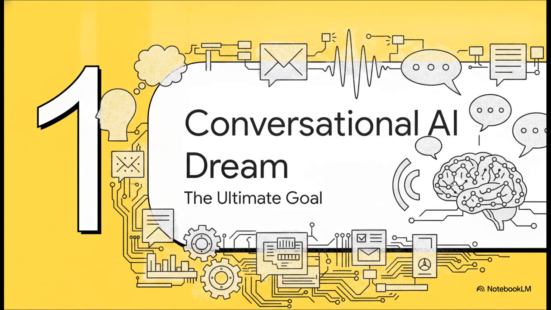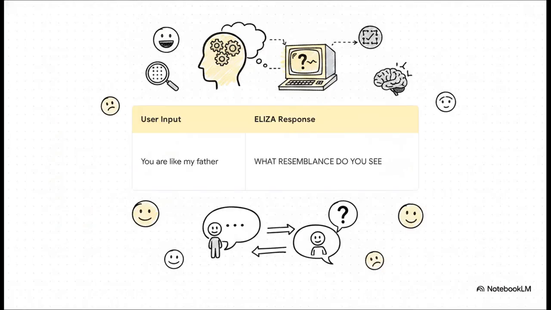Let's dive right into Section 1, the conversational AI dream, the ultimate goal. Consider the 1966 ELIZA program. This early bot was basically designed to act like a Rogerian psychotherapist. If a user typed, "You are like my father," ELIZA would just use a super simple pattern matching rule to spit back, "What resemblance do you see?" It successfully tricked humans into thinking it actually understood them, but in reality, ELIZA knew absolutely nothing about the real world. It was just a remarkably clever illusion.